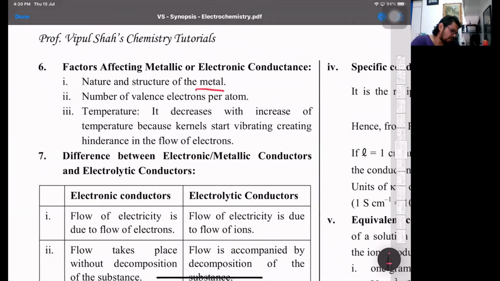Nature and structure of the metal, and number of valence electrons per atom, like aluminium contributes 3 electrons per atom and sodium only 1. Temperature: it decreases with increase in temperature. That's a very important point, because the kernels, the positively charged cations, start vibrating and the force of attraction is broken.